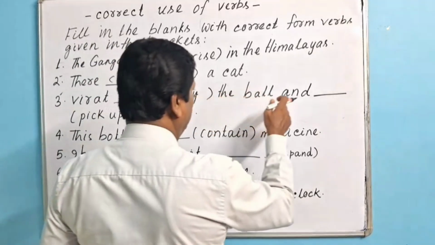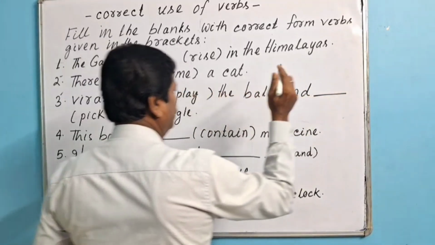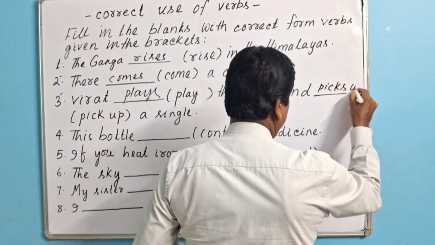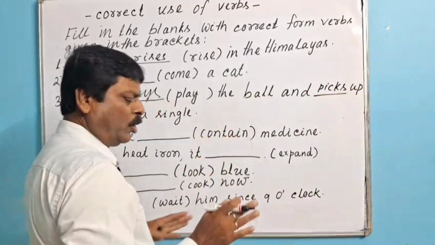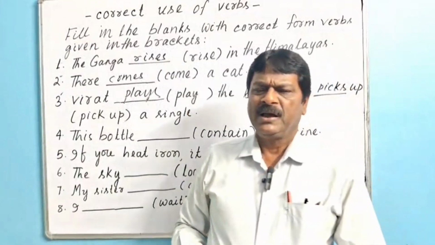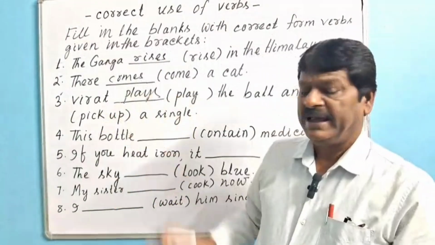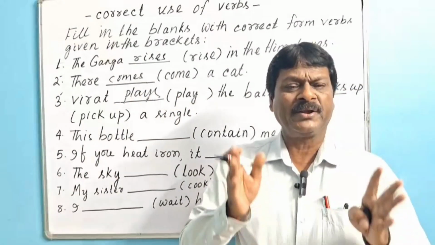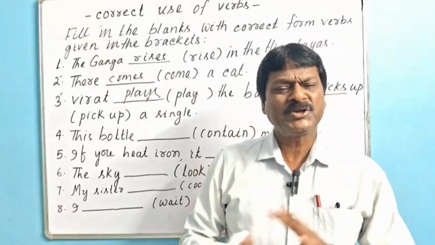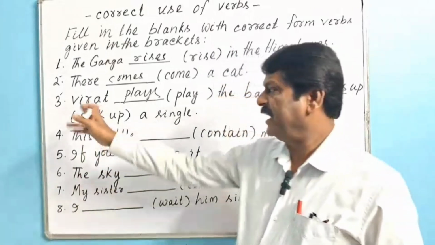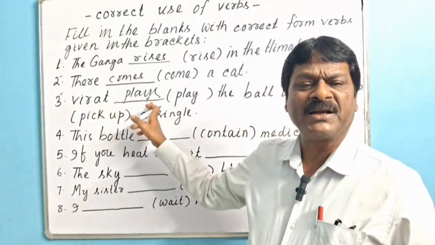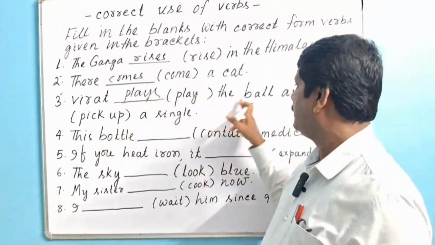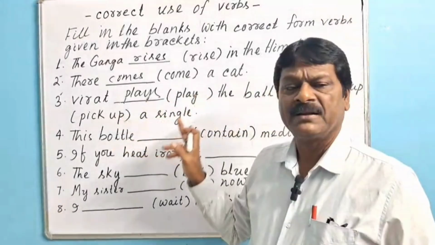Virat plays the ball and picks up a single. Though the event goes to past tense, as it is a running cricket commentary, or you say sports commentary or football commentary, any sports and games commentary, then we use the simple present tense form of verb. That's why Virat plays the ball and picks up a single.